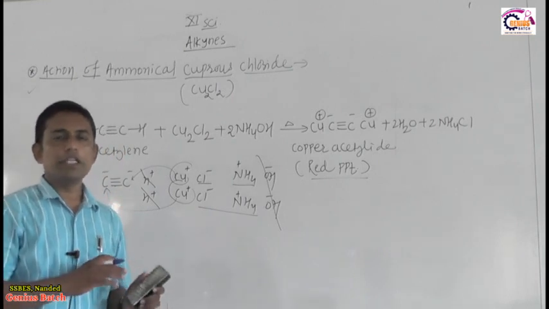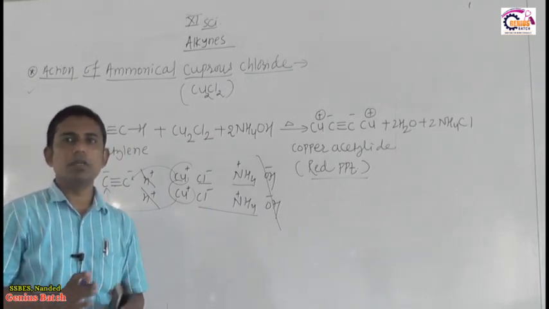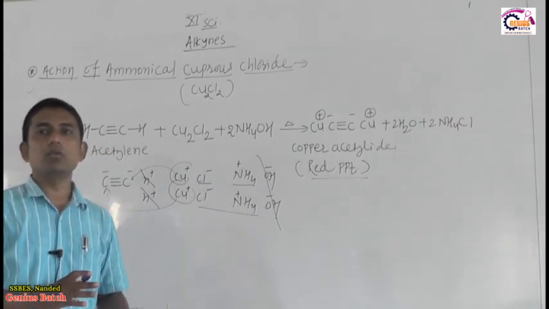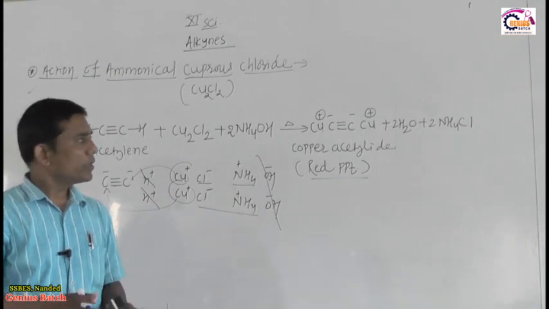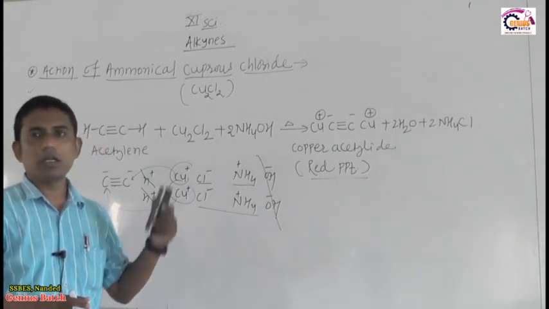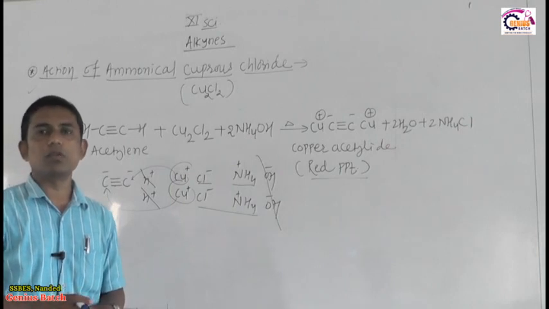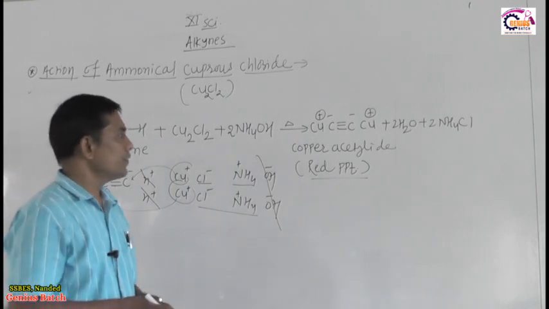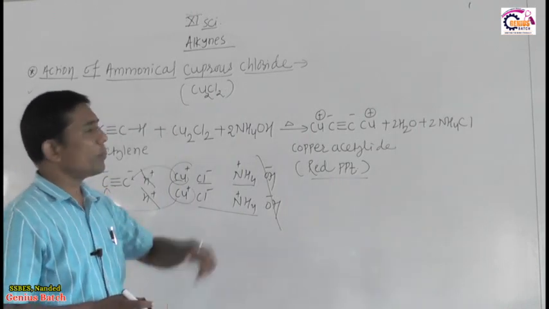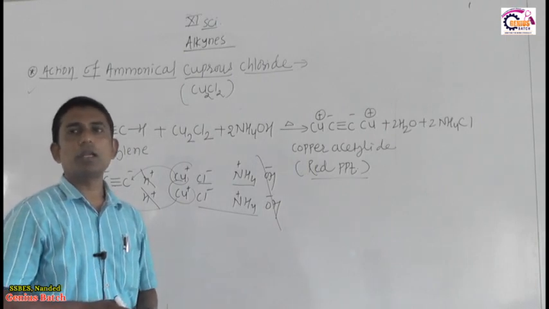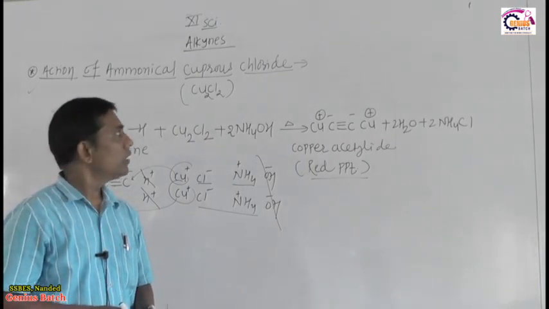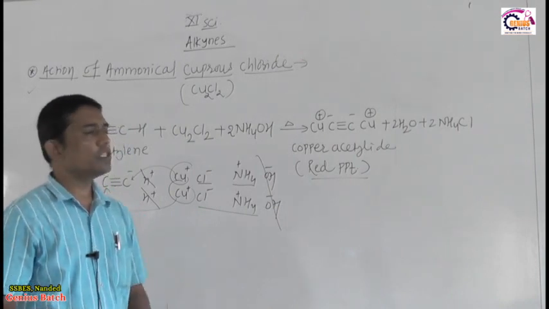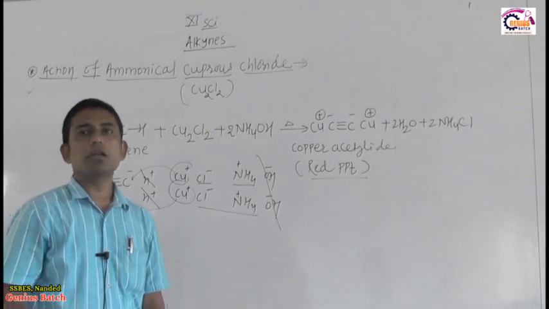Ammonical AgNO3 also distinguishes between terminal and non-terminal alkynes. Terminal alkynes give a white precipitate with ammonical AgNO3, and terminal alkynes give a red precipitate with ammonical cuprous chloride. But non-terminal alkynes give a negative test with ammonical cuprous chloride or ammonical AgNO3. There is no reaction, no precipitate formation. So that is another distinguishing test between terminal and non-terminal alkynes.